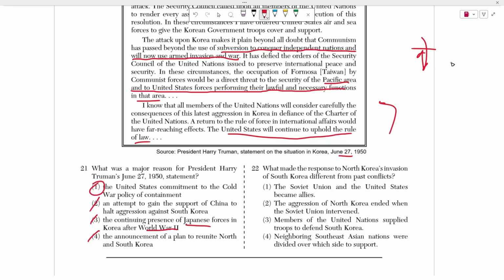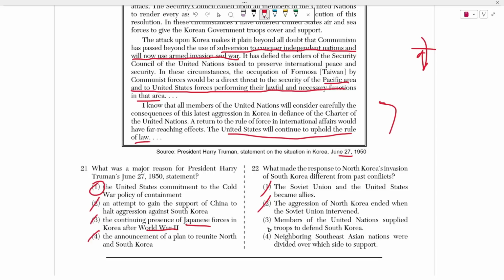Number 22 asks, what made the response to North Korea's invasion of South Korea different from past conflicts? Well, the Soviet Union and the United States were not allies. They were allies in World War II, not in this conflict. In this case, they were enemies. All right, choice 2, the aggression of North Korea ended when the Soviet Union intervened. That's false. The Soviet Union helped support North Korea and invade South Korea.